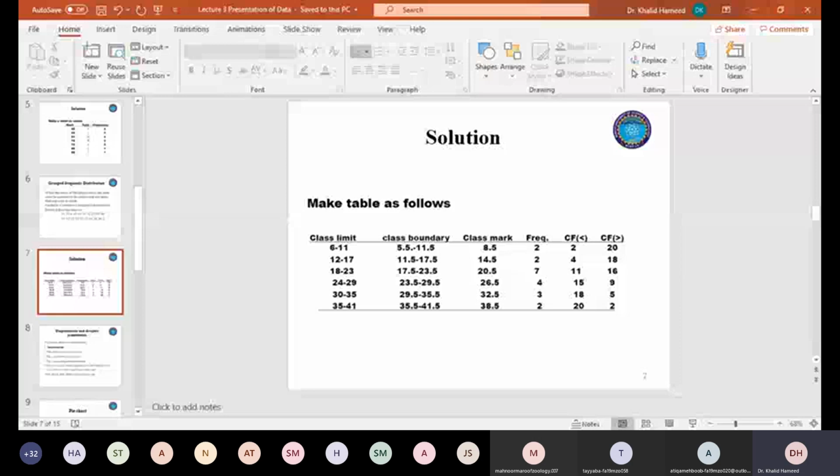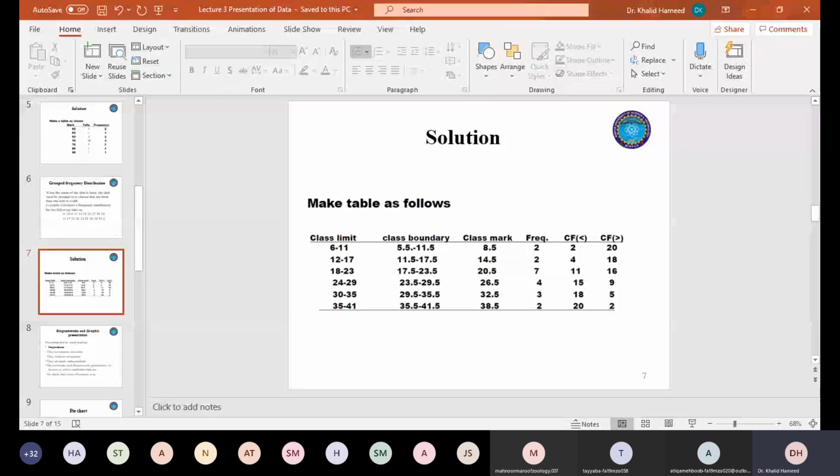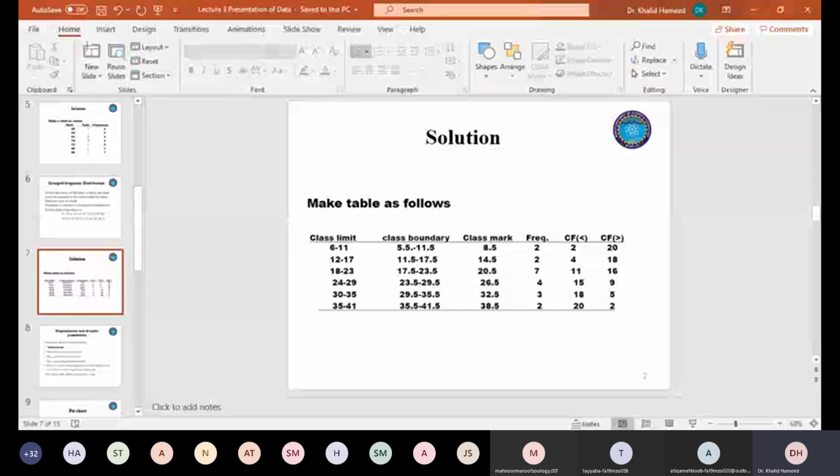No, it's not 6 to 11. The first class must be from 2 to 6 or 1 to 5. So it can be any 0.5. So they have classified like this. If you ignore only one observation, that is your problem. Make that 2 as 12, and then your problem will be solved.